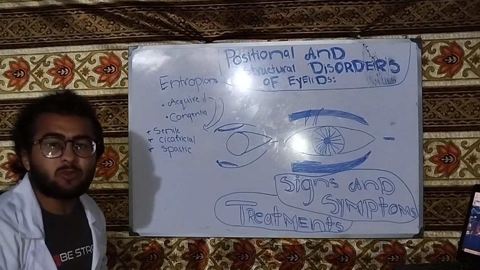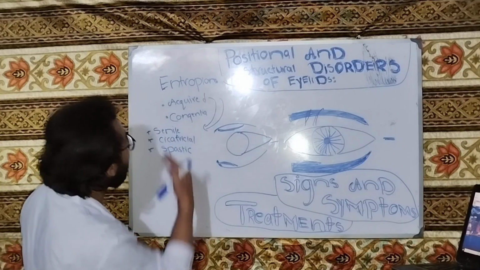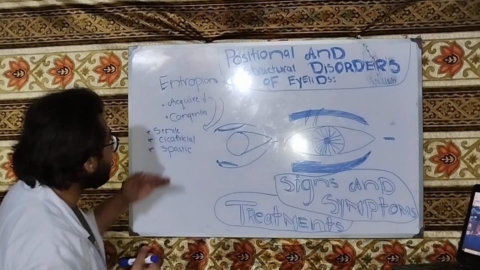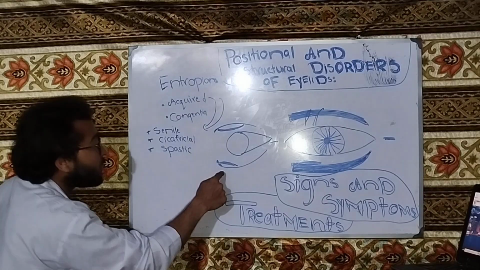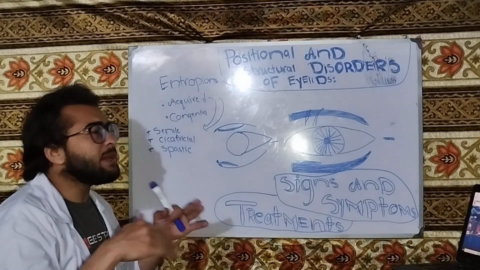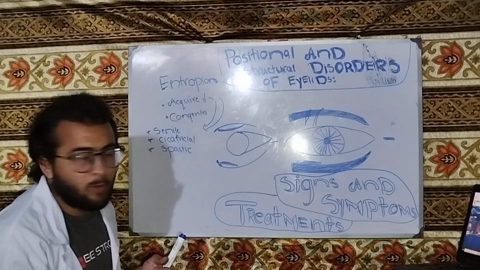In the spastic entropion, what is happening? Like in the senile entropion, when there is the atrophy of the lid retractor, in the spastic entropion there is also the atrophy of the lower lid retractor. But maybe it is a mild or unrecognized form of atrophy.